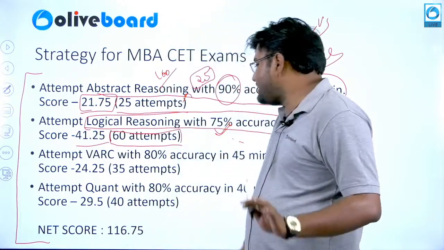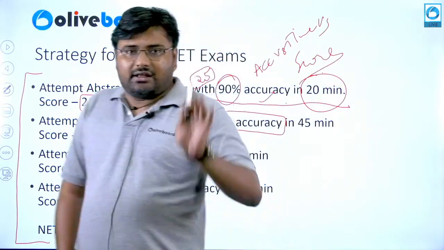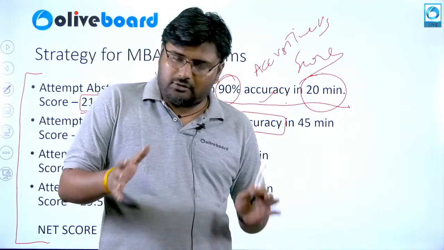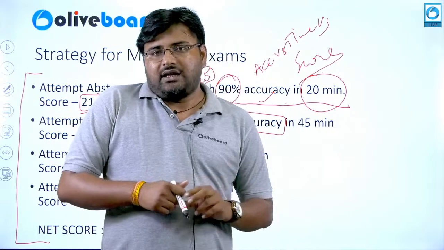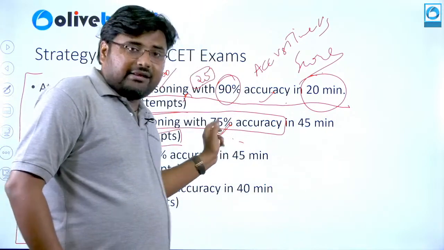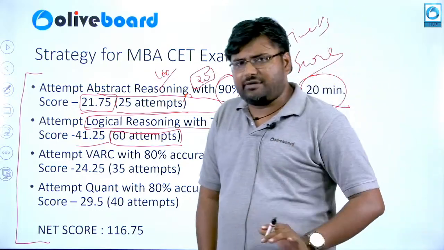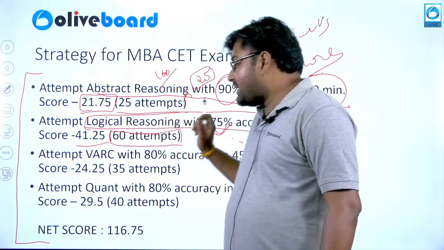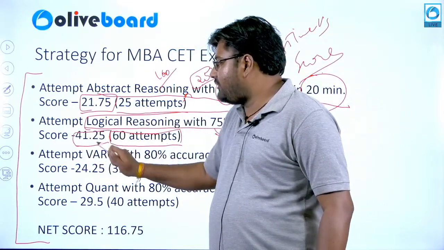What I mean is that you need to target those 60 questions where you think you can come to a certain option, and the accuracy percentage here should be close to 70 to 75%. If you've done 60 attempts in logical reasoning with close to 75% accuracy, you can easily score 41.25.